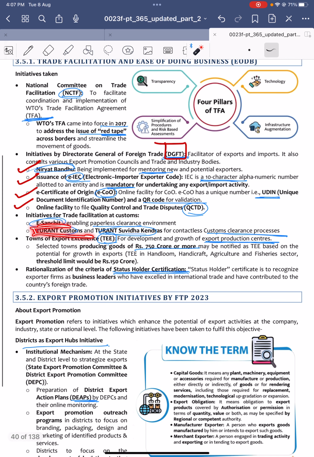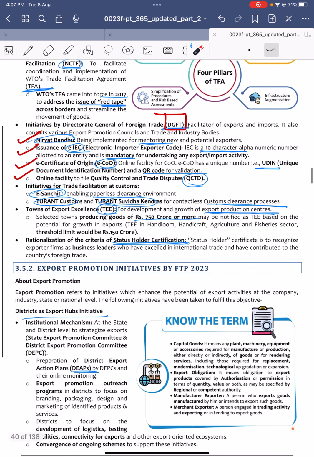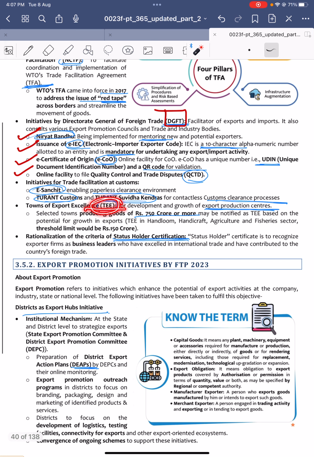E-Sanchit and Turant Customs are for customs facilitation. E-Sanchit is for paperless clearance, and Turant Customs is for speedy processing of clearances. Next, Towns of Export Excellence: any town producing 750 crore or more can be notified as a TEE.